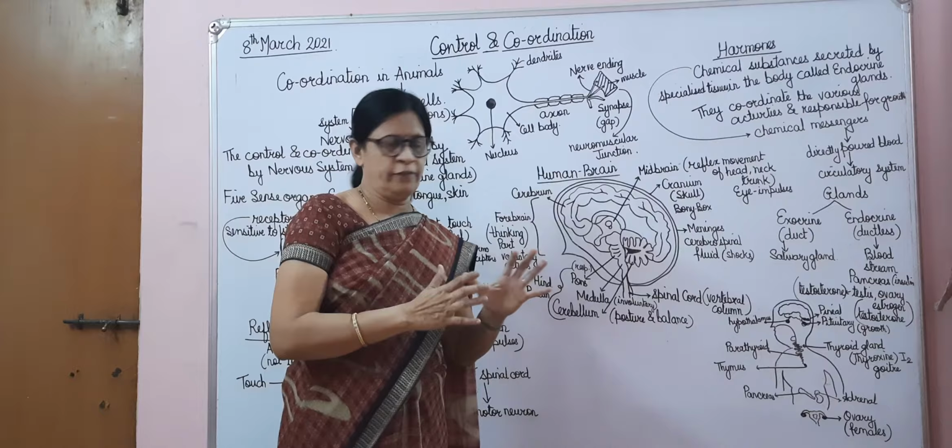Now the messages are sent to the brain and the spinal cord with the help of these electrical impulses. The sensory nerves carry these electrical impulses to the brain and the spinal cord. As soon as the brain and the spinal cord get this stimuli, they send back the impulses with the help of the motor nerves, and we respond with the help of the effectors, because the receptors were the sense organs and the effectors are the muscles or the glands.